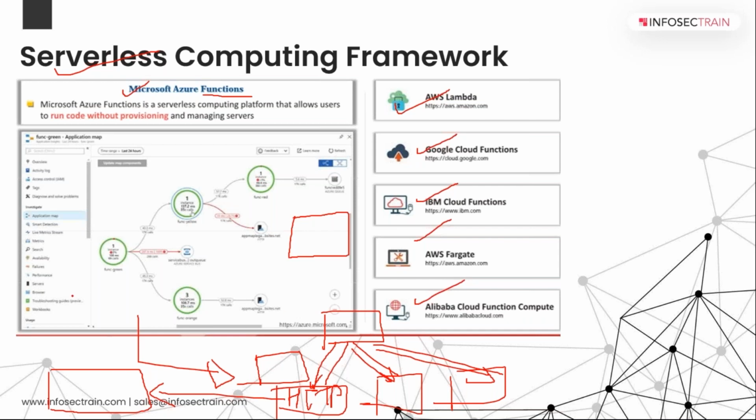This works irrespective of the environment. I can write code in any language: C#, Java, PHP, JavaScript, any language. This function also has multiple templates with it. According to your choice, you can select the template you want and deploy this function over your Azure network.